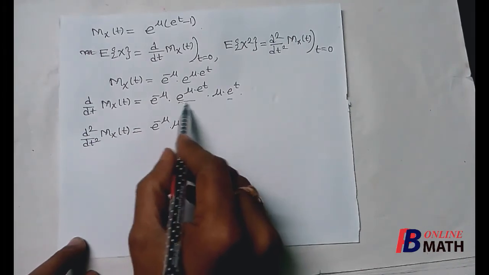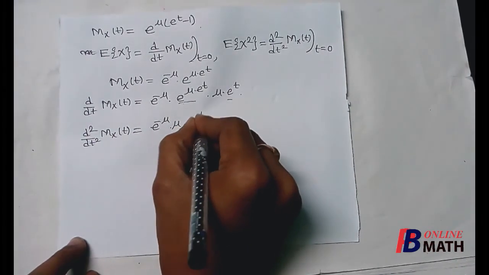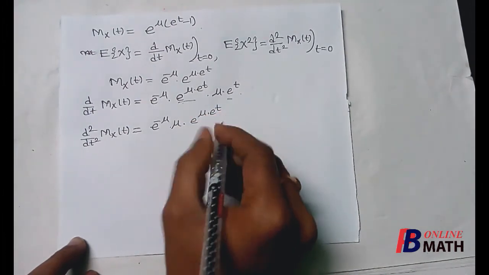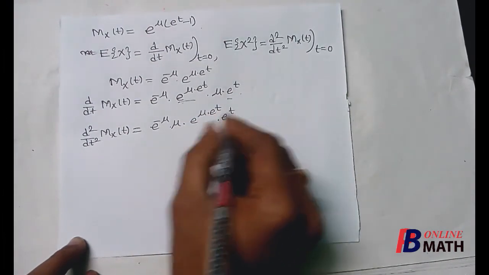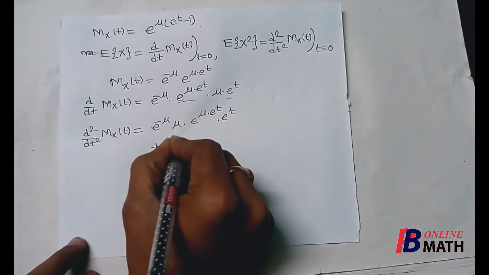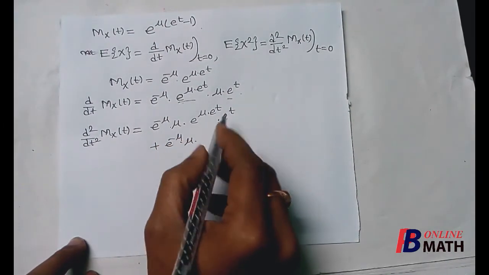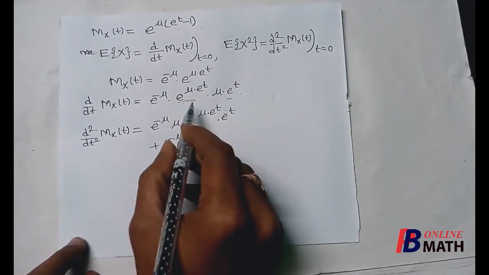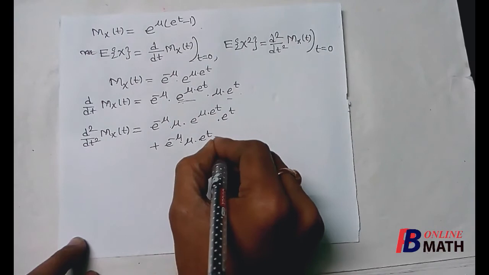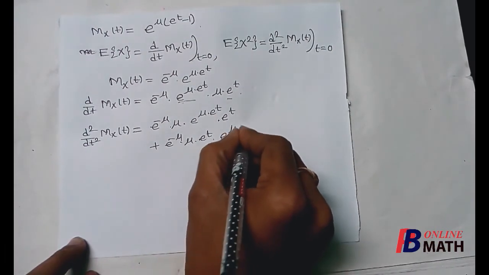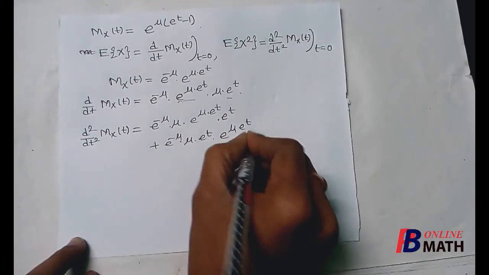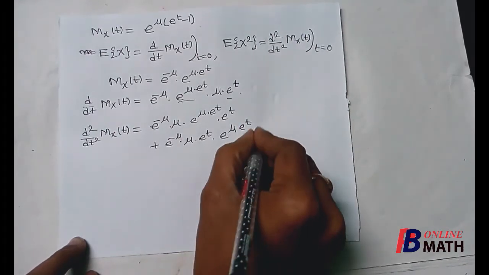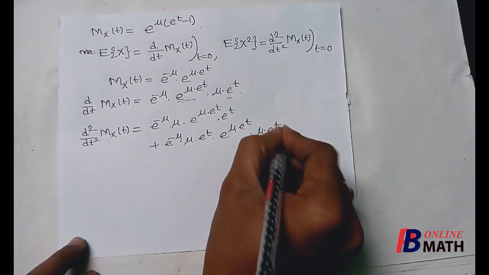First we keep e to the power (mu into e to the power t) and differentiate e to the power t, which is nothing but e to the power t, plus we keep e to the power t and differentiate the other one, and we know that this is e to the power (mu into e to the power t) multiplied by the differentiation of the power, which is mu into e to the power t.